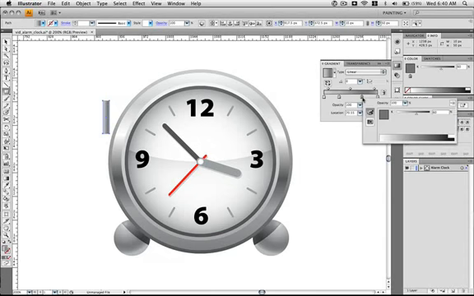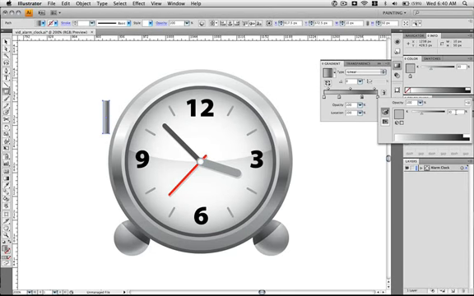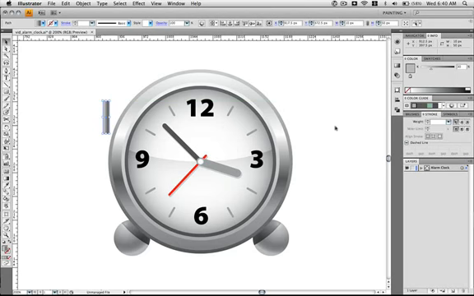Third a dark gray. And the last one should be the same color as the second. So we've got 4 stops here. You can go ahead and close the gradient panel and then deselect.